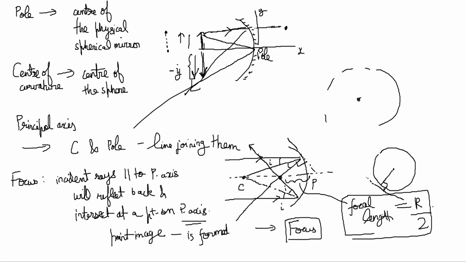This can be proved by simple geometrical arguments. We will not do the proof right now. You can look at NCERT. The proof is there, it's just by similar triangles. So f is equal to R/2 comes. Now we come to a couple of standard rays. We'll understand a few standard rays and how they reflect from a spherical mirror, and that will help us construct an image in any situation.